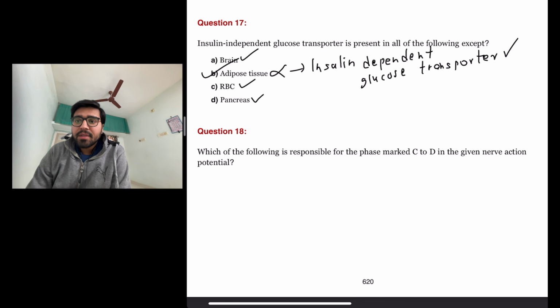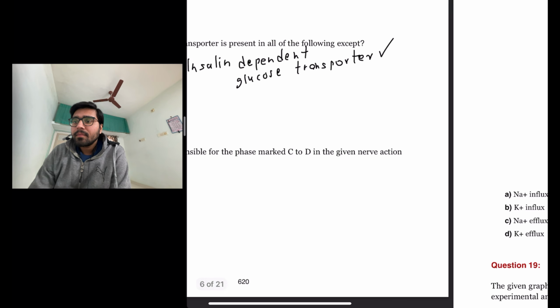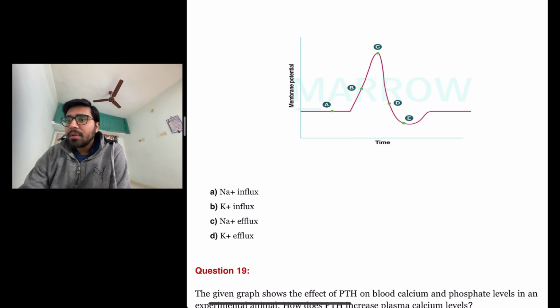The next question is which of the following is responsible for the phase marked C2D in the given nerve action potential? So C2D is the phase of repolarization.